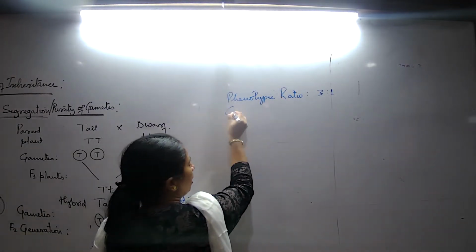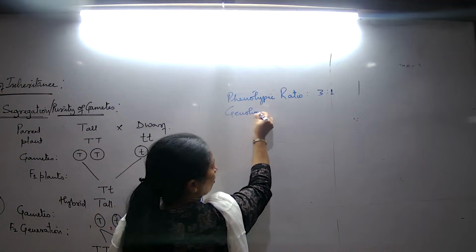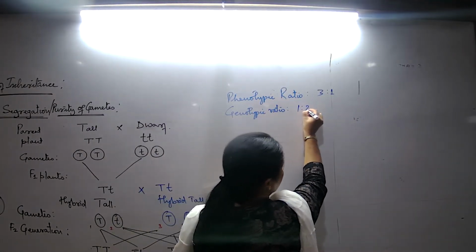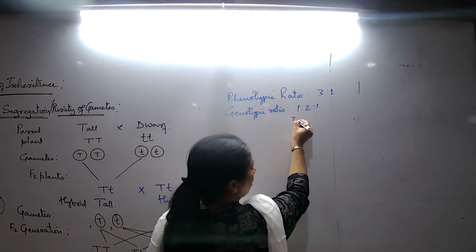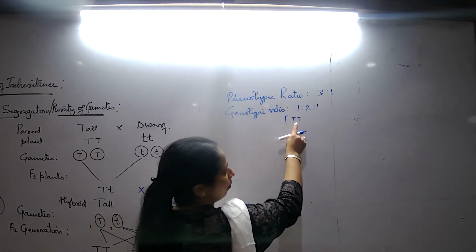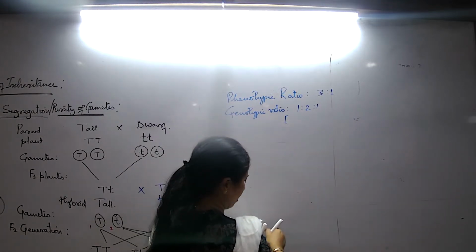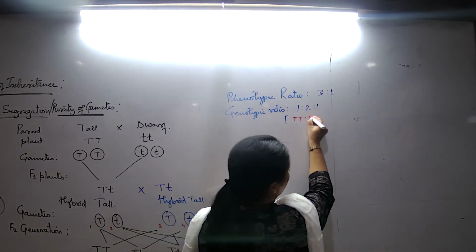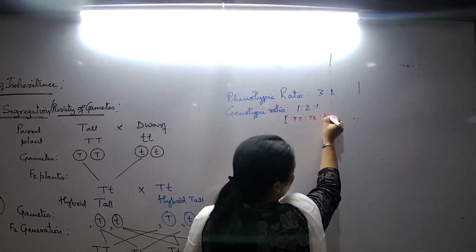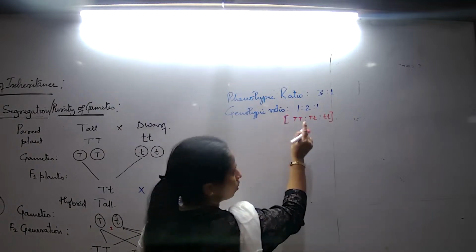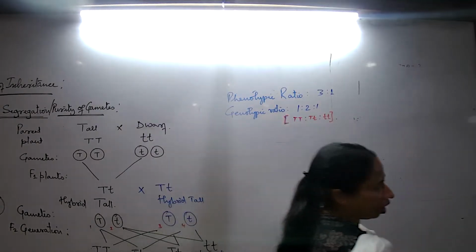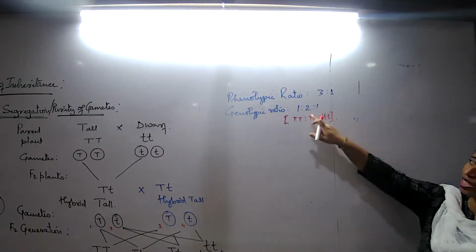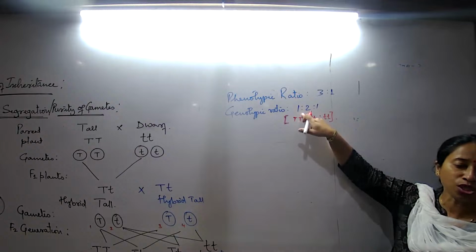That was the phenotype. Next is how many types of genotype? Check. Genotypic ratio. What is the genotypic ratio? 1:2, 2:1. Understood? If I write in bracket, remember. Now when I write this, how many types of this one? Homozygous tall 1, heterozygous 2, homozygous 1. Is this correct? Are you understanding? So what is the genotypic ratio? This is what you are supposed to remember: 1:2:1.